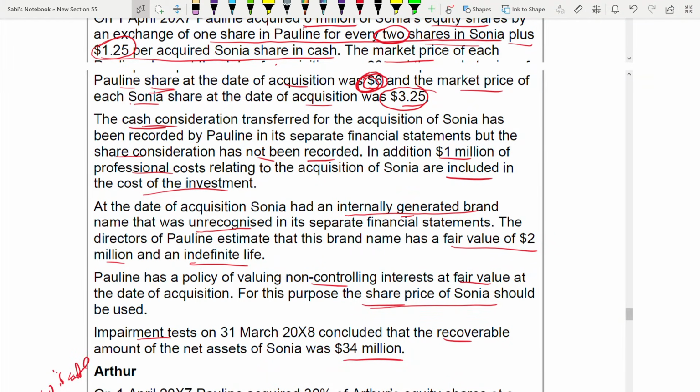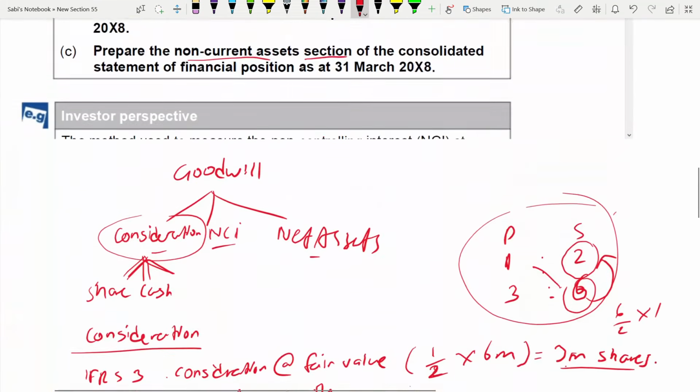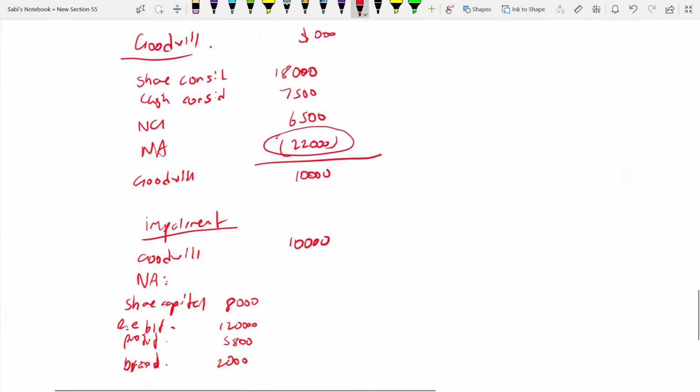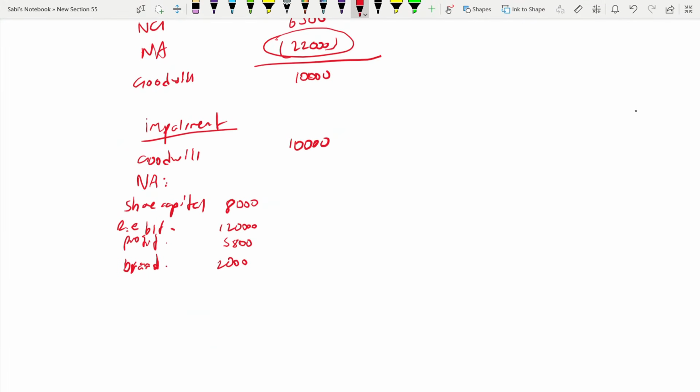Okay. Right. At the date of acquisition, this was unrecognized in the separate financial statement. That means when they took the net asset, they didn't take this. It was unrecognized in the separate financial statements also, the internally generated brand. That's why we have to take it when you're taking the net asset. If it was taken that time, we should not have taken it again. But since they didn't take it, we have to take it. So it is 27,800. You add it with 10,000, 37,800 carrying amount.